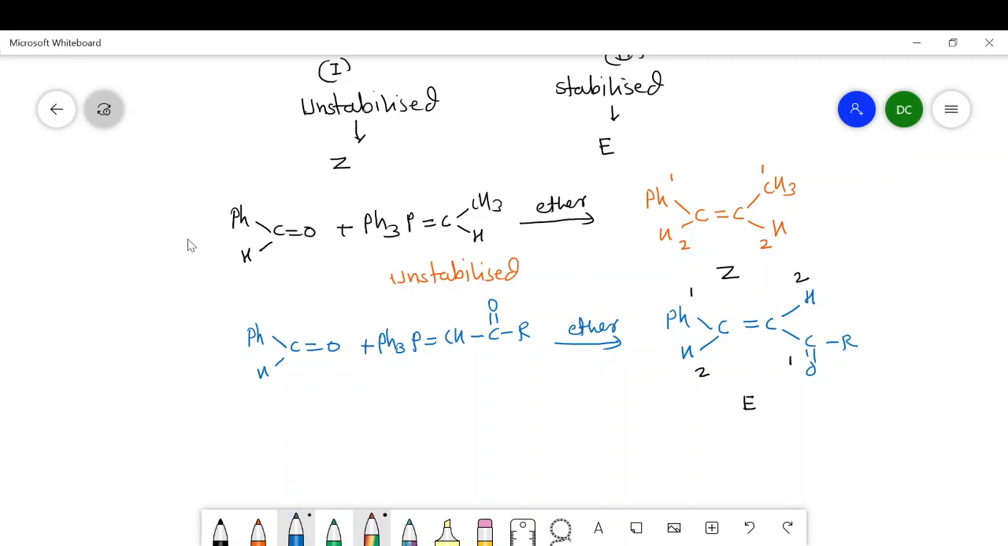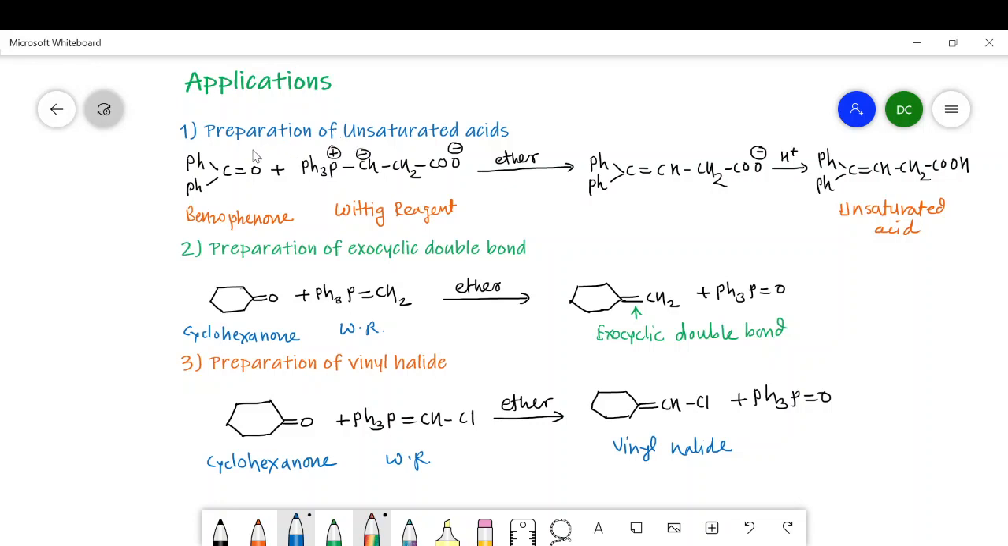So from this discussion, it is clear that if the ylide is unstabilized, we get Z isomer, and if the ylide is stabilized one, then we get E isomer. This is the stereochemistry of the product in a Wittig reaction. Then applications of Wittig reaction involve preparation of unsaturated acids. So we can prepare beta gamma unsaturated acid. In this reaction, benzophenone when treated with this Wittig reagent gives this carboxylate ion, which on protonation gives unsaturated acid.